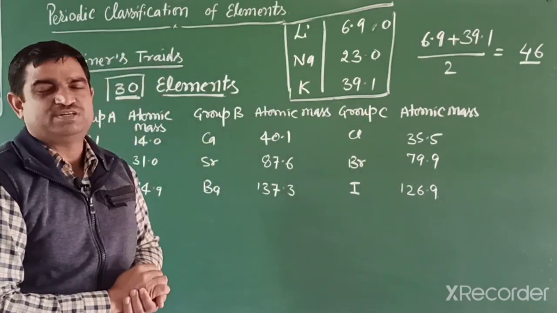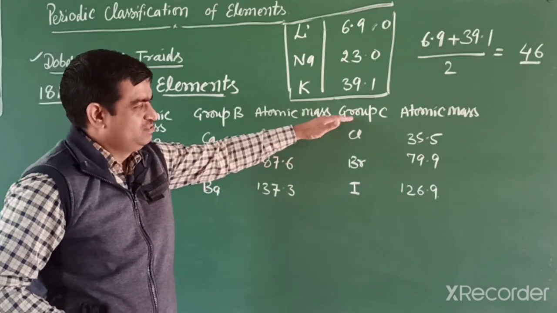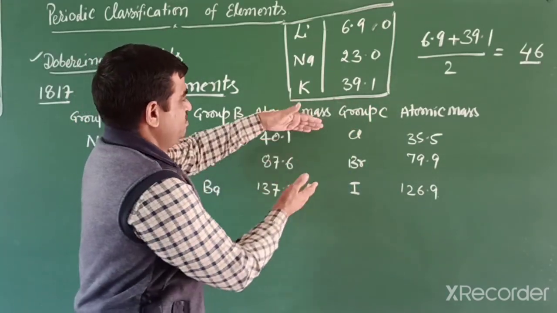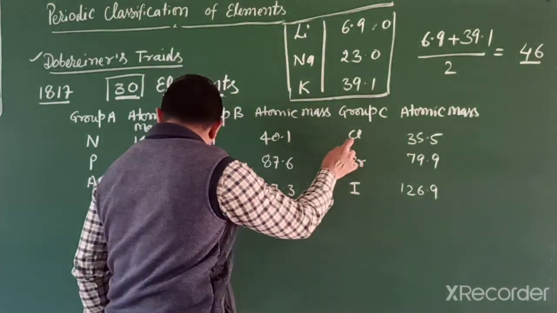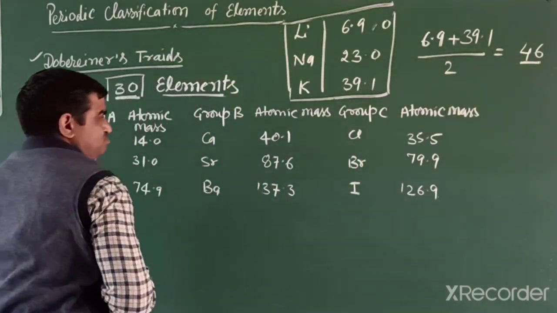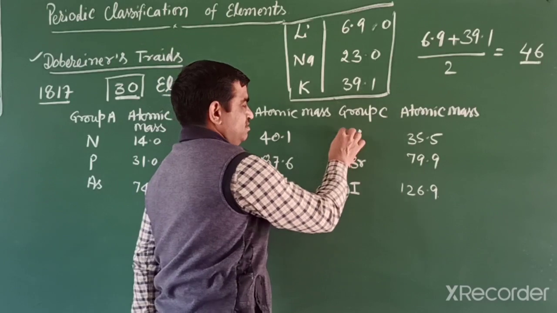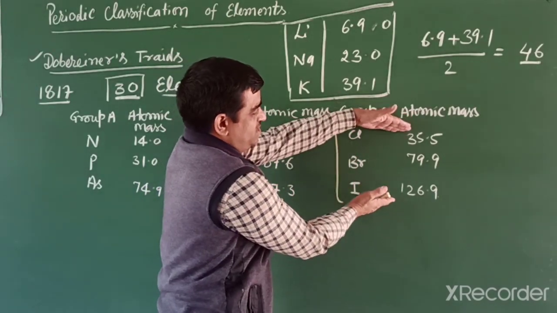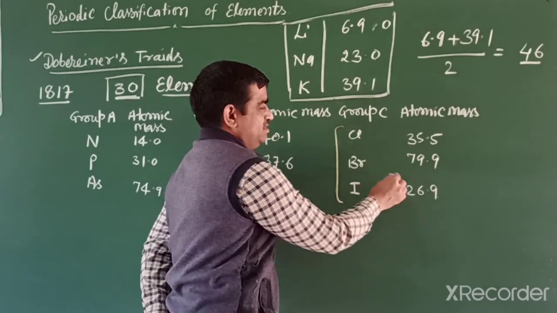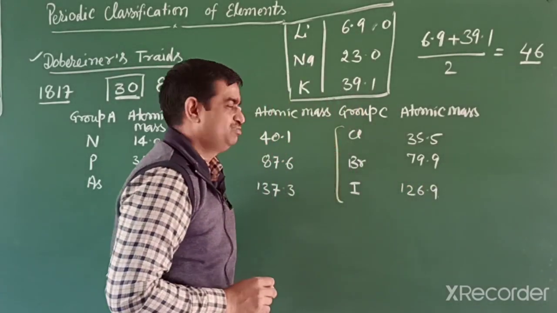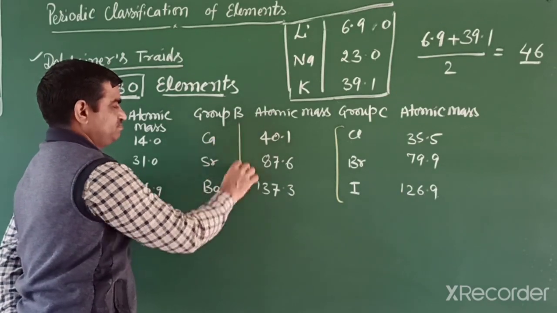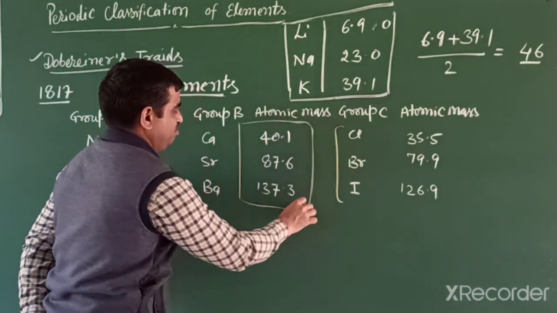When we check whether these triads are correct or not, we find that two groups successfully follow the rule. One is the chlorine, bromine, iodine group. If we average the first and third element, the second element follows this rule. The other one, calcium, strontium, barium, also follows.